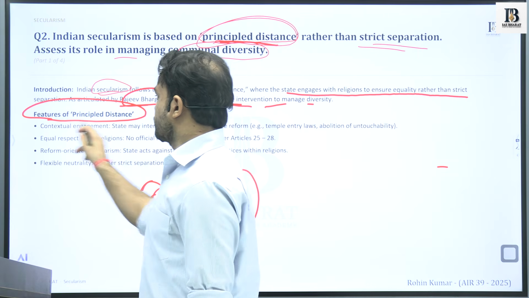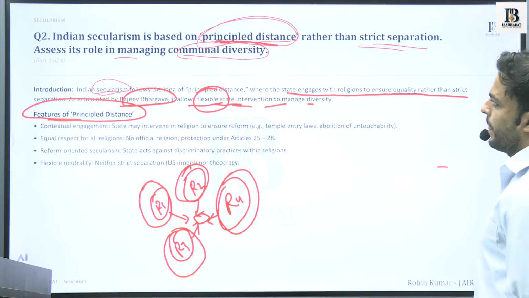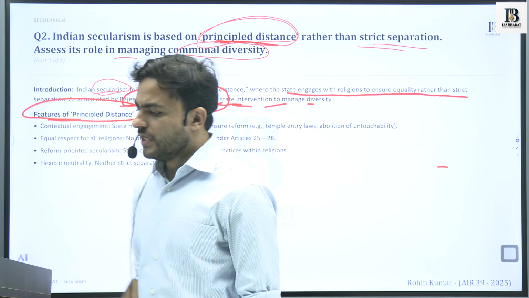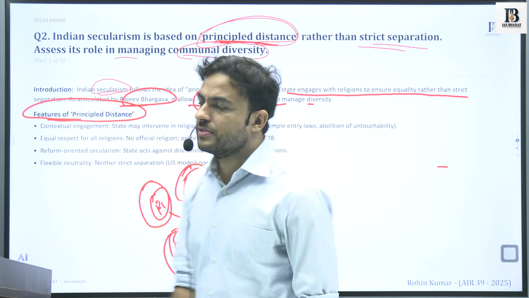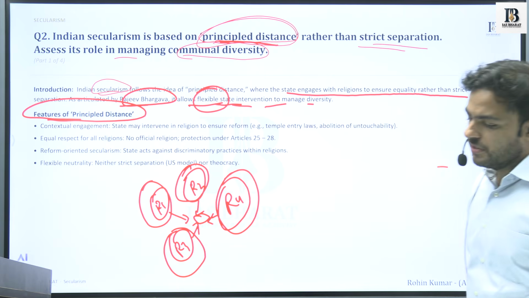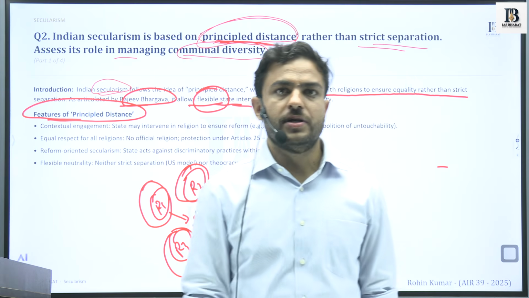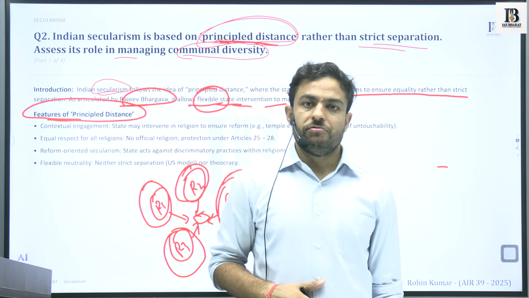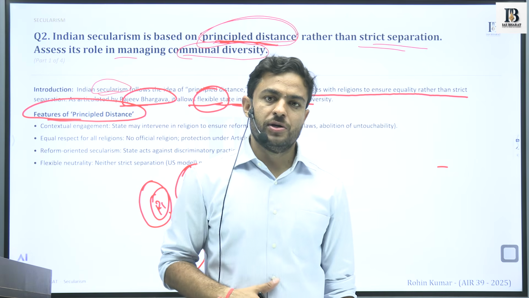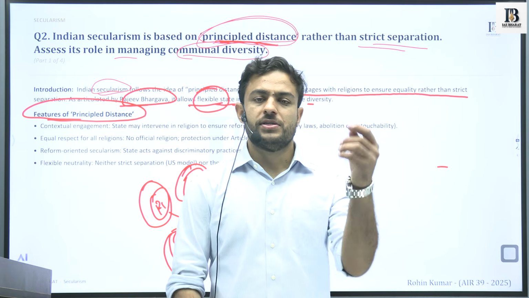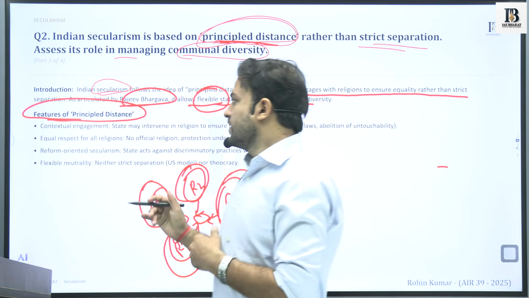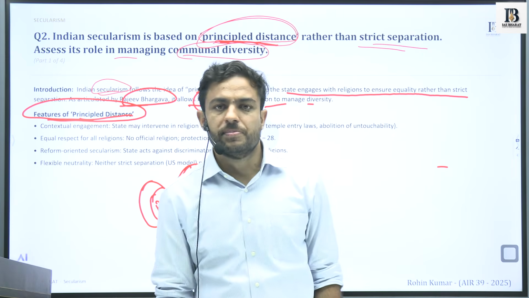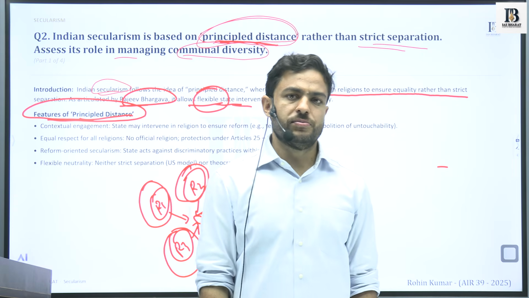So what are the features of principled distance? It is based on this rather than strict separation. So we have to discuss how the idea of principled distance rather than strict separation is able to manage the diversity in the country. Because we all know that we have to manage the diversity in the nation. We cannot simply bring about laws, bring about certain principles which are so uniform in nature that they crumble the basic practices of each of the cultural groups that are there. Okay.